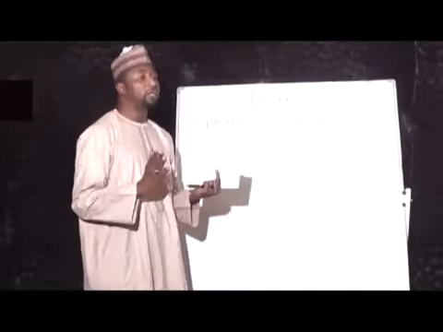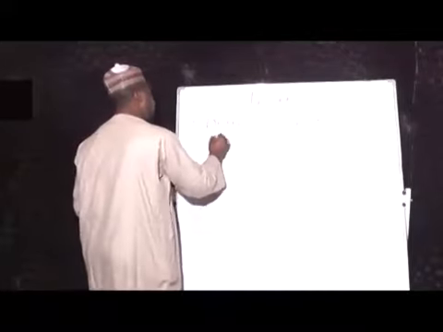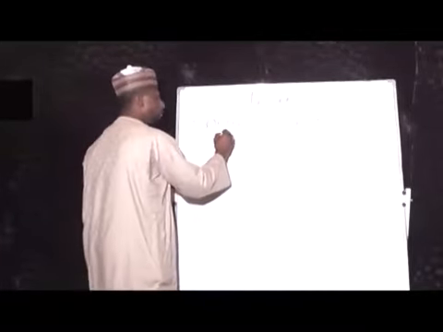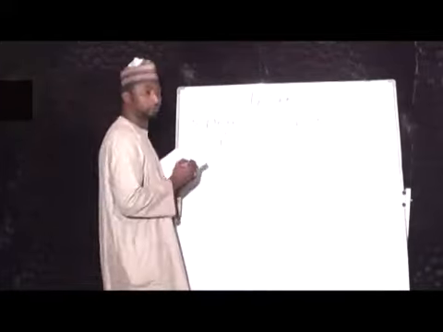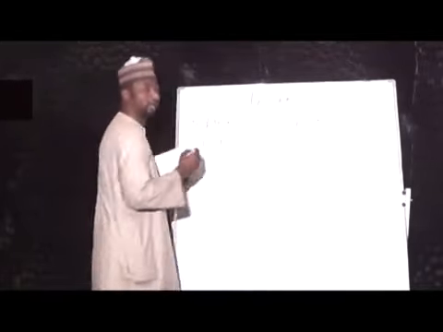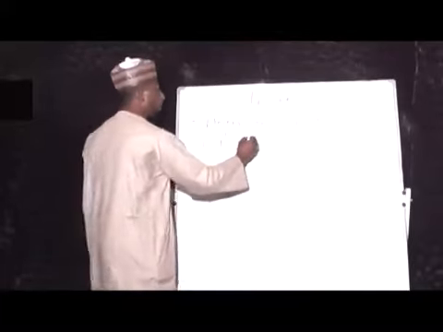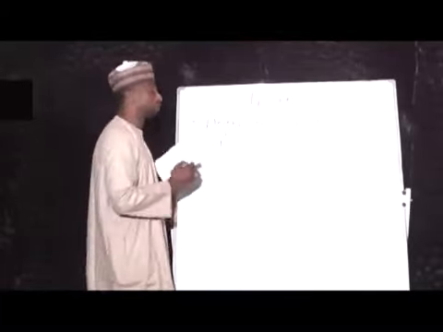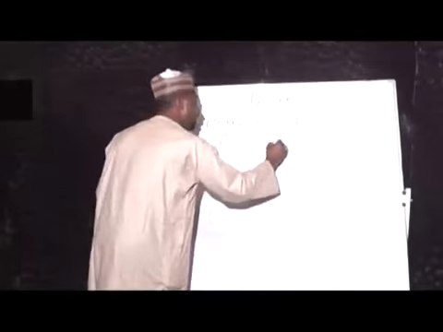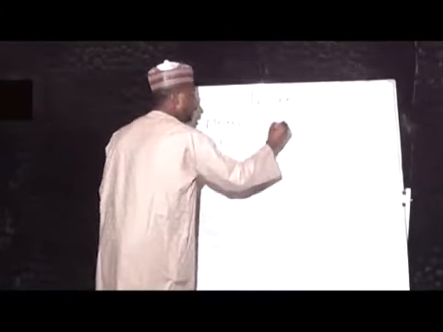By definition, we can say if we have a number a raised to the power m, and this number again is raised to a power n, how many powers? 2. If you have this kind of situation, what will be the result? The result is a, this number, raised to power m multiplied by n.